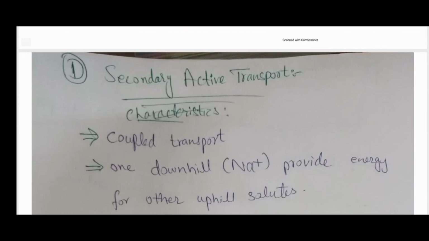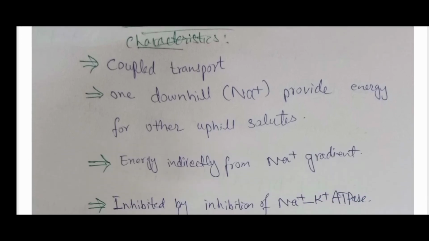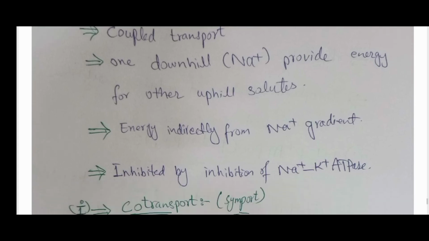The last active type is secondary active transport. It is coupled, meaning more than one solute is coupled; here 2 or 3 molecules are coupled.